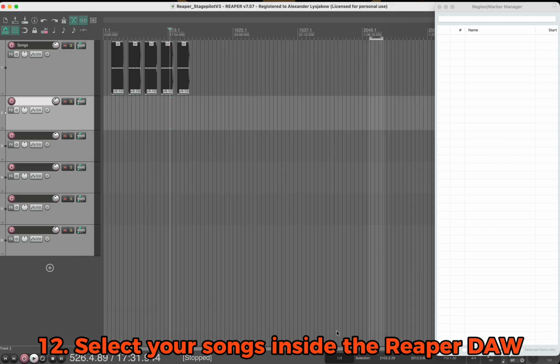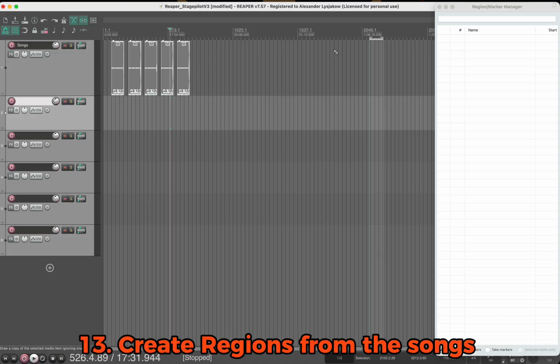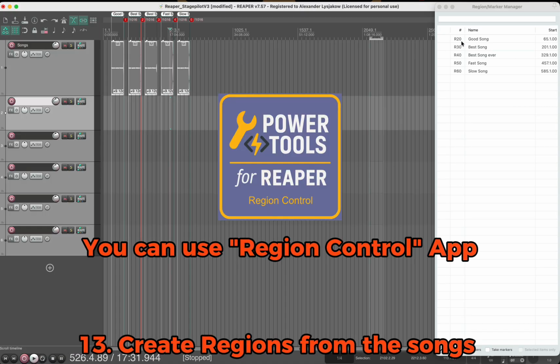Next, select your songs inside the REAPER Digital Audio Workstation. Create regions from the songs. You can create regions manually or use the Region Control app.